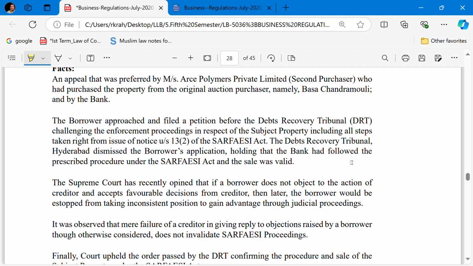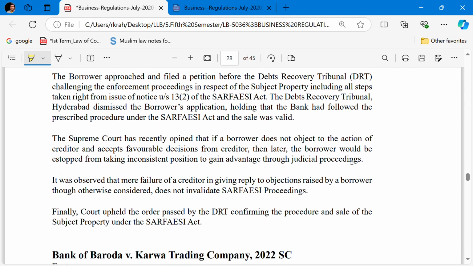It was observed that the mere failure of the creditor in giving reply to the objections raised by the borrower, though otherwise considered, does not invalidate the SARFAESI proceeding. Finally, the Supreme Court held that the order passed by the DRT confirming the procedure and the sale of the subject property under the Act was valid.